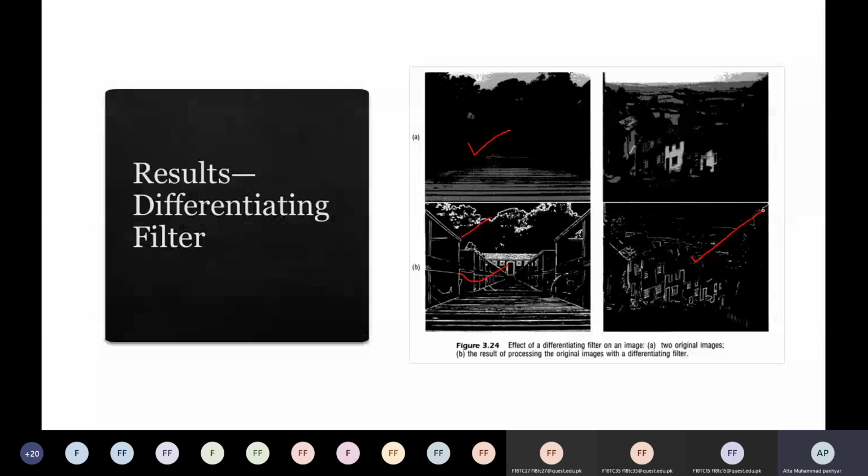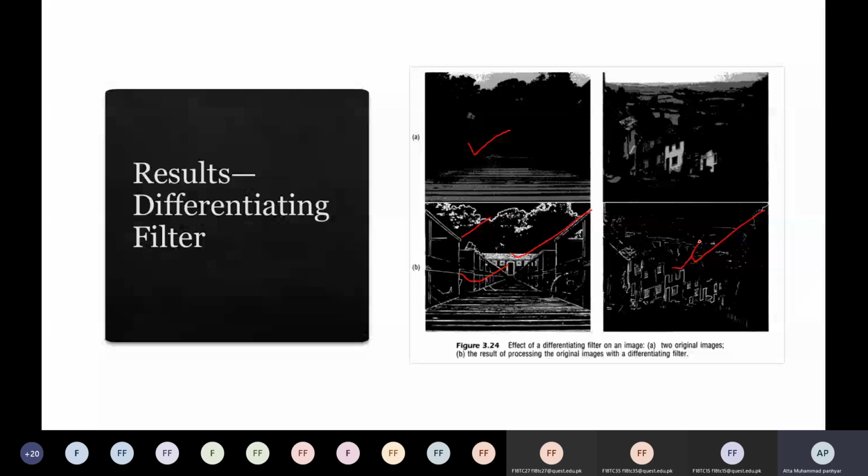You can see this is just working on edges. When there is an edge between black and white, that is glowing, because this is a differentiating filter. It only sharpens the changes. So where there are many changes, you can see the image is brighter. When there are fewer changes, the image is not as bright.